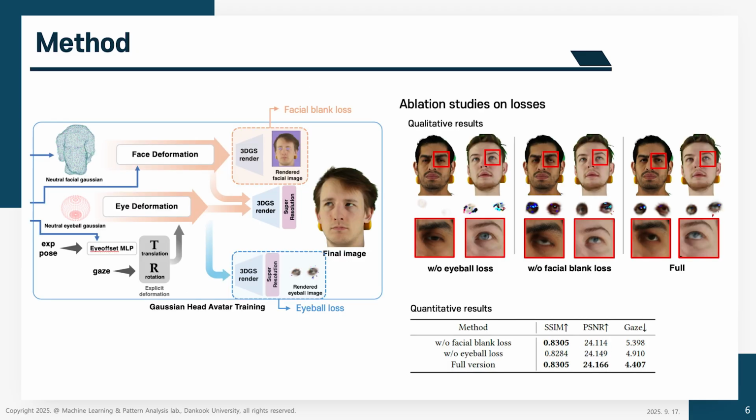We also introduced two additional loss for facial stream and eyeball stream to concentrate exclusively on facial and eyeball-related information. First, the eyeball loss ensures that eyeball-related Gaussians render the masked eye region only. Second, the facial loss regulates the facial stream so that the image rendered from the facial stream alone does not create artifacts in the eyeball region. Together, these losses enforce a clean separation of two distinct streams, resulting in higher quality gaze redirection.